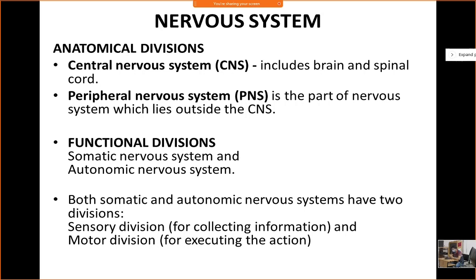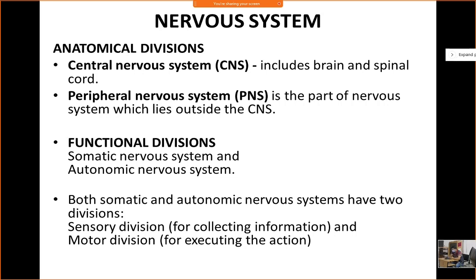Nervous system. So the first division is central nervous system and then peripheral nervous system. So central nervous system is brain and spinal cord. Peripheral nervous system is your sensory and motor. So first, sensory. What is the sensory part? They carry sensation from the periphery to the center.